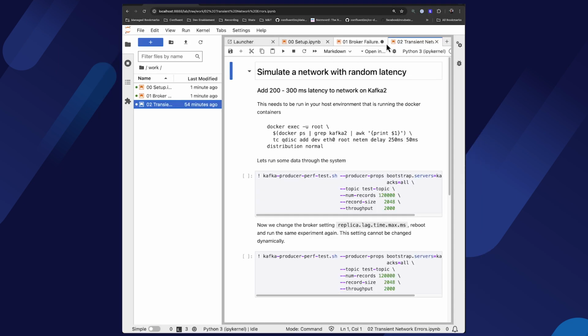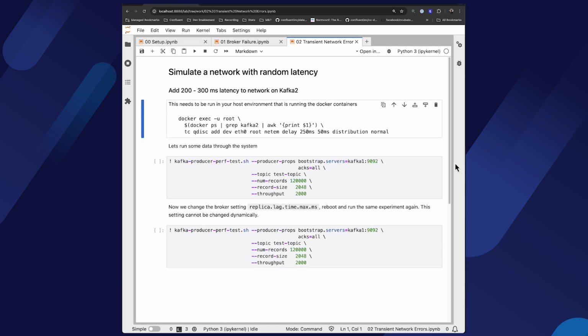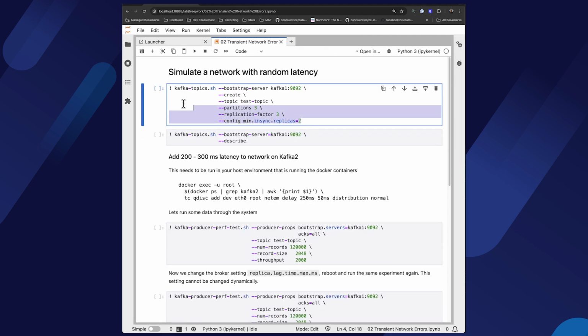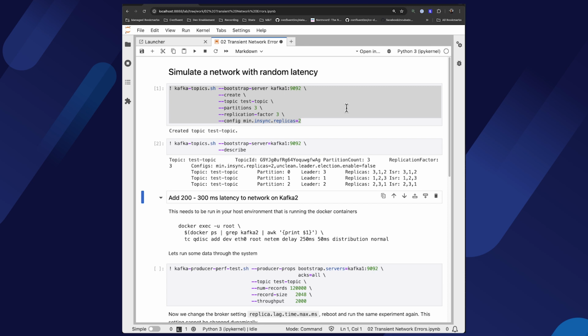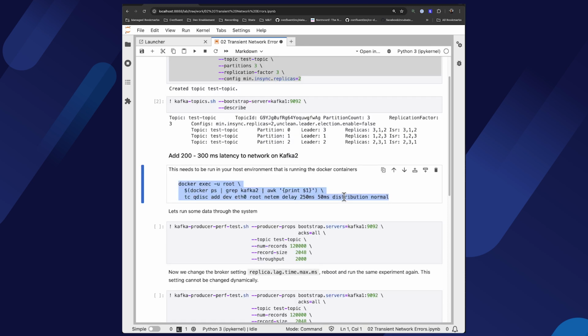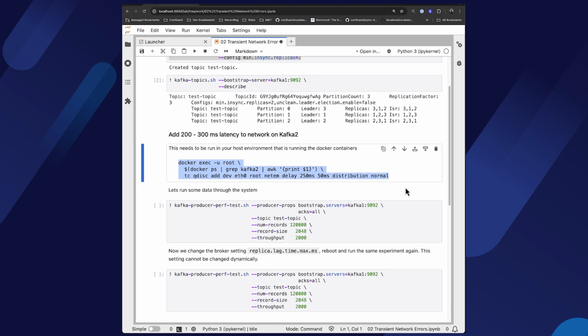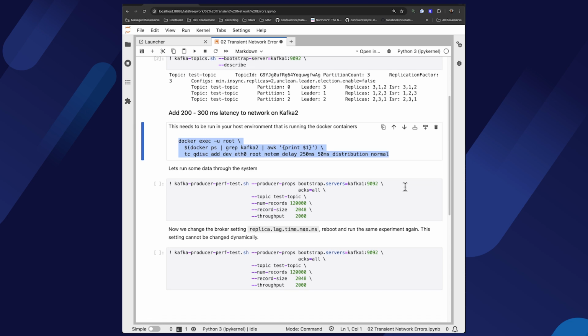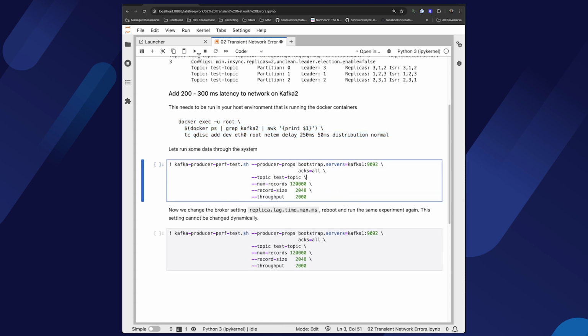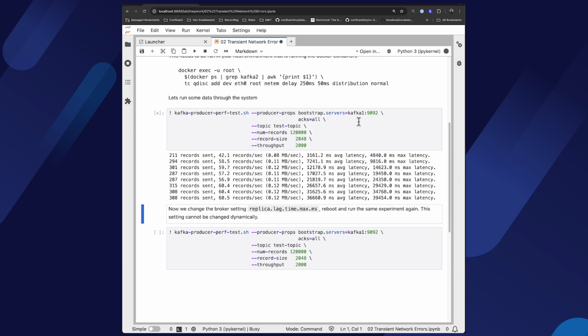For our last experiment, we're going to look at transient network failures and how they impact replication. To begin, we create the topic and make sure it's up and running as before. Now what we're going to do is introduce a bit of a delay using the Linux traffic control utility TC. Here, we're asking it to introduce a random delay with a normal distribution. So we'll get approximately 200 to 300 milliseconds. Kafka 2 now effectively has a flaky network interface.